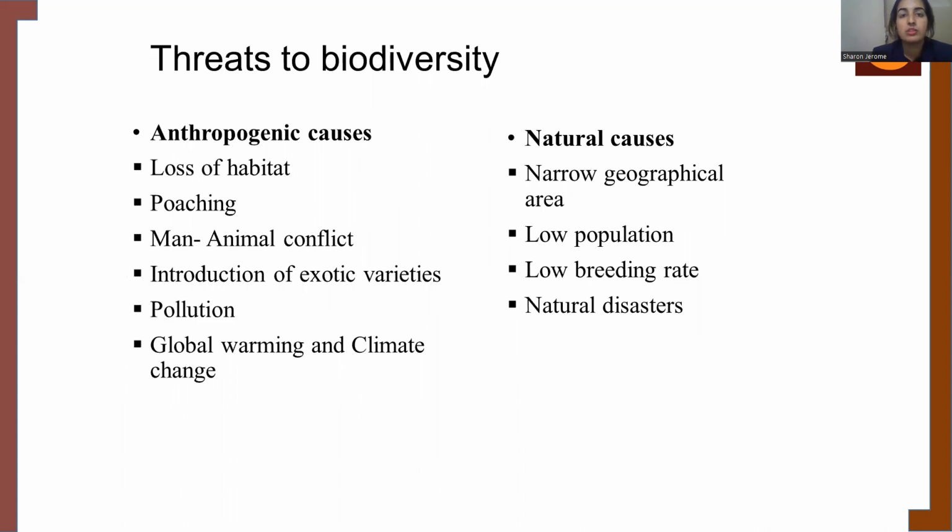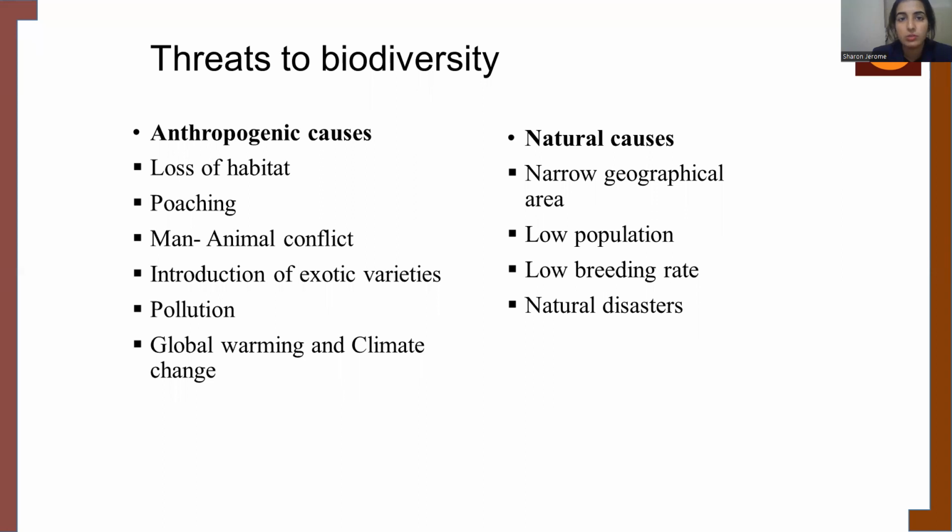Now, when talking about the threats to biodiversity, I hope you know, biodiversity is the variability and variety of life forms seen in nature. Because of this variability, threats also differ from species to species. The main reasons of threats are anthropogenic causes or natural causes.